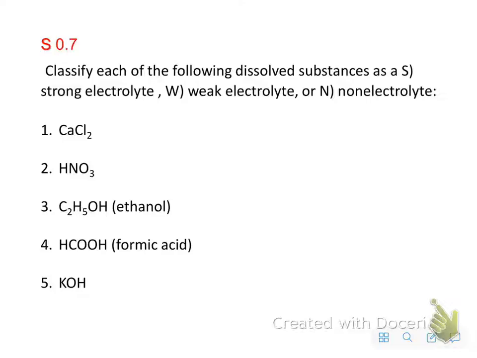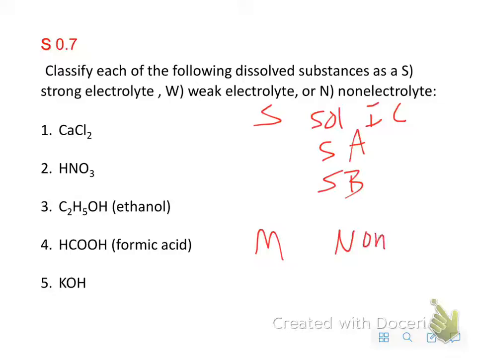All right, so let's take a look. Classify each of the following dissolved substances as a strong electrolyte, weak electrolyte, or non-electrolyte. Okay, so if you remember, strong, I want you to answer these first, but strongs are soluble ionics, strong acids, strong bases. Okay, anything that's a molecule is going to be a non-electrolyte.